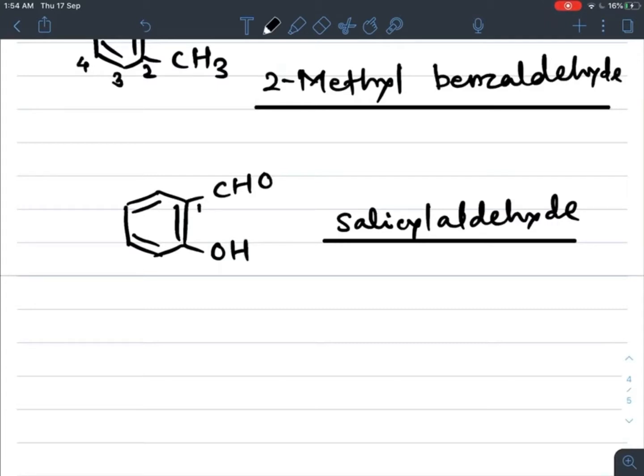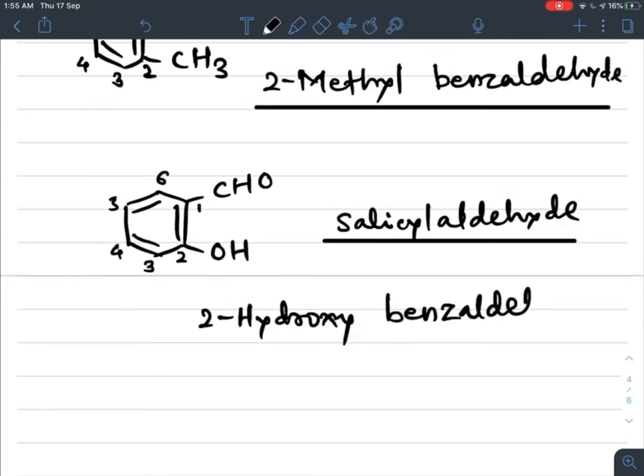While giving IUPAC name, number the benzene ring such that the functional groups get the minimum possible numbers. These both are functional groups, and higher priority goes to the aldehyde group than the OH group. So according to priority, at carbon 2, OH group means hydroxy group is attached. 2-hydroxybenzaldehyde is its IUPAC name. So 2-hydroxybenzaldehyde is nothing but salicyl aldehyde.